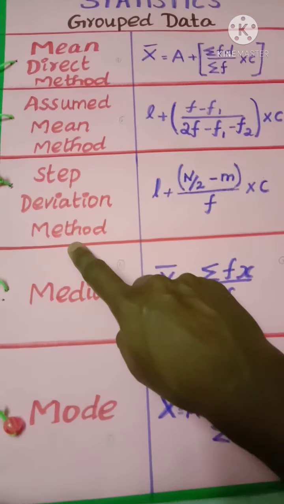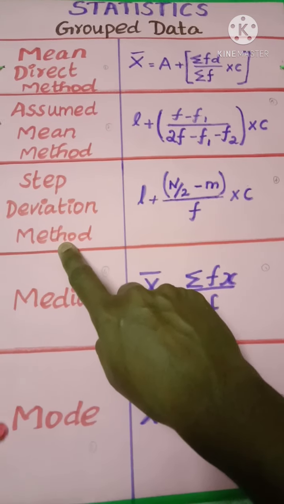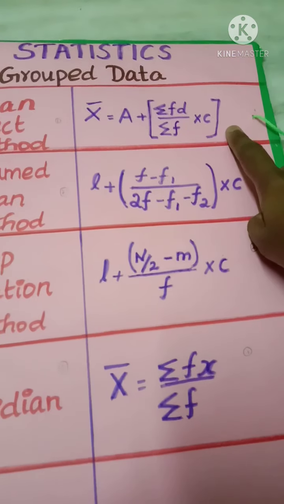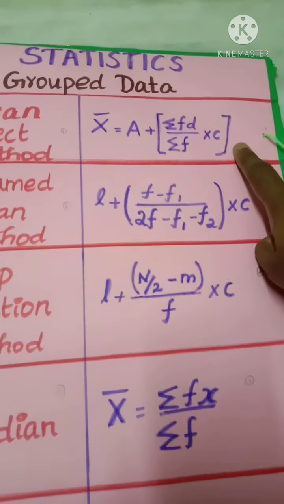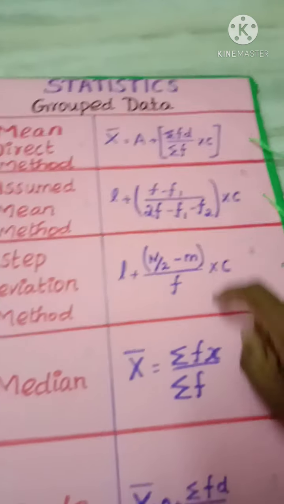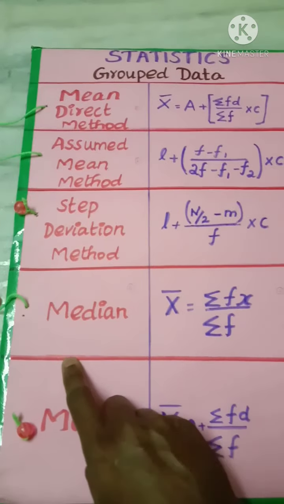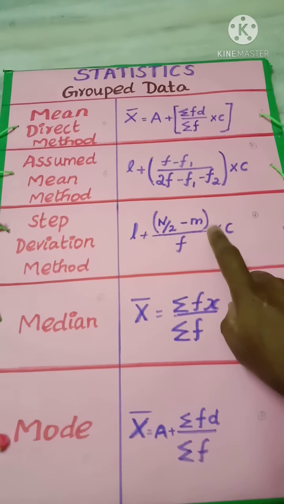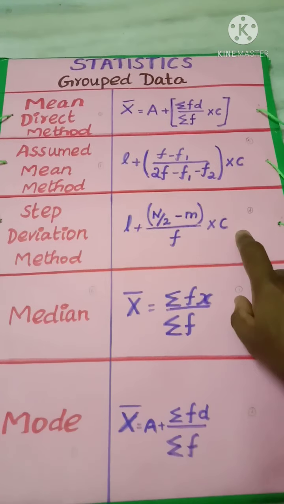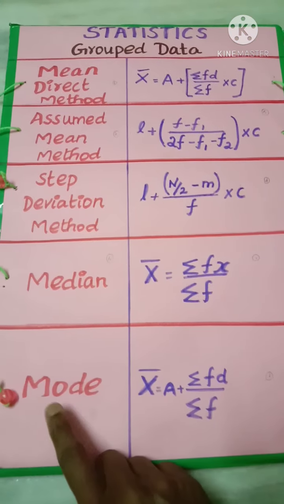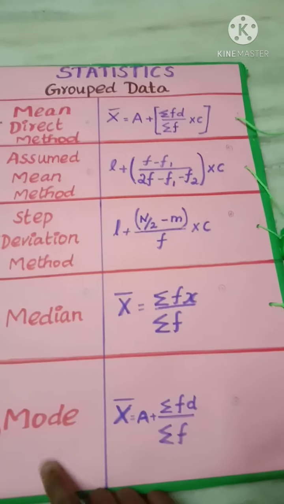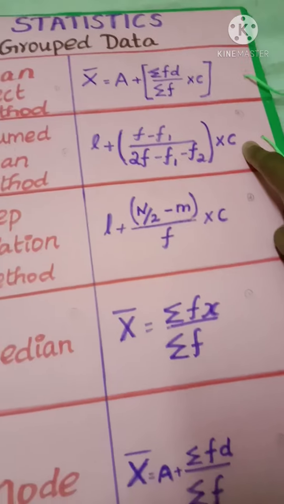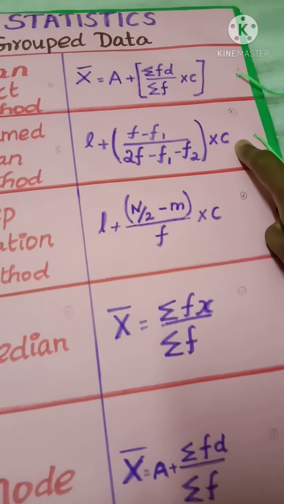Then the third one, step deviation method, the answer is at the top: x bar equals a plus summation fd by summation f into c. Then for the median, the answer is here: L plus n by 2 minus m by f into c. Then for the mode, the fifth one, the answer is here: L plus f minus f1 by 2f minus f1 minus f2 into c.